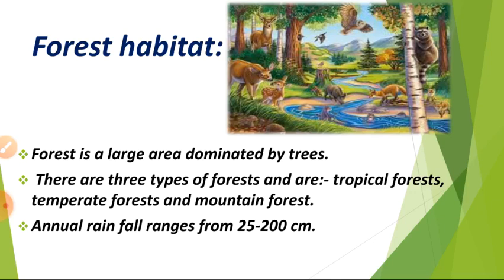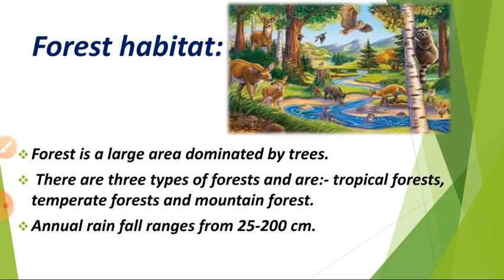Freshwater habitat means good water habitat: ponds, lakes, rivers. And marine water habitat is a sea water habitat. In sea water also we can find plants and animals. So these are the types of aquatic habitat. Types of terrestrial habitat: it is completely covered by land.